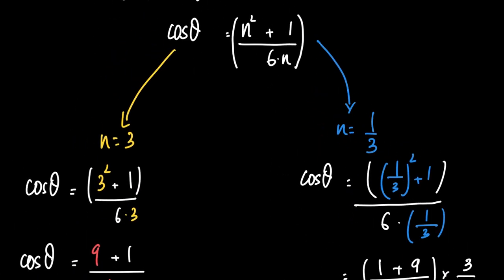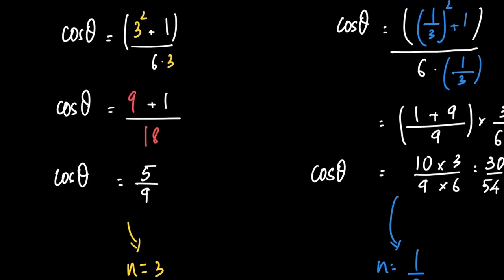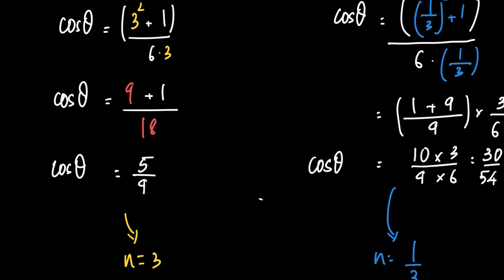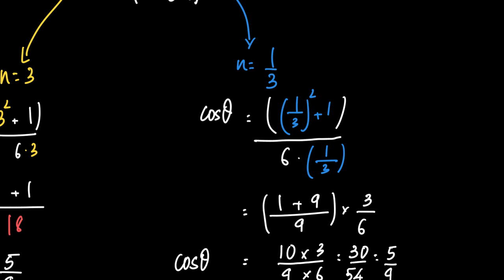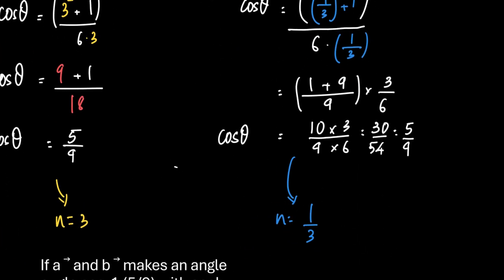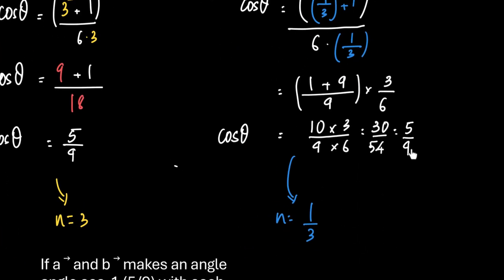In this expression, if we substitute n is equal to 3, this becomes 3 square plus 1, which is 9 plus 1, 10, by 6 into 3, which is 18. Therefore we get cos theta is equal to 5 by 9 again, because 10 by 18 is 5 by 9. The same goes with n is equal to 1 by 3: 1 by 3 the whole square plus 1 becomes 1 plus 9 by 9, which is 10 by 9, into 3 by 6, giving us 5 by 9 again.